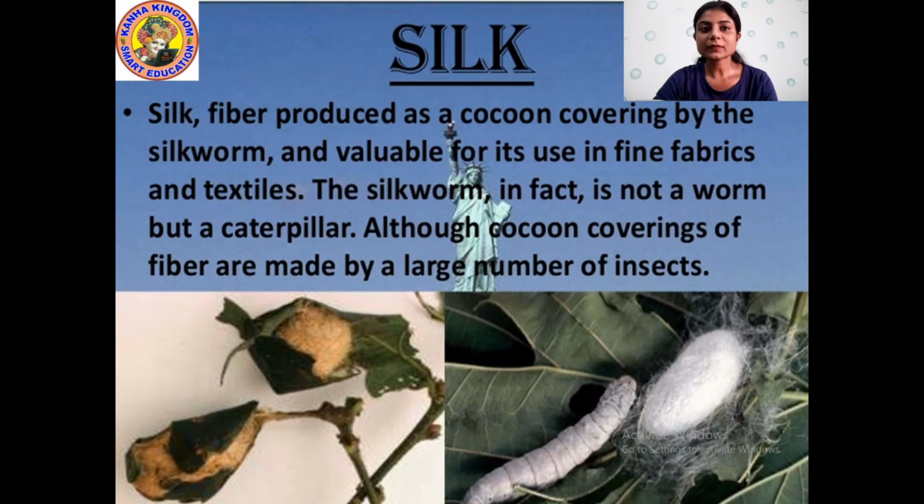Understood? Can you see the picture? You can see this is the silkworm which is weaving the cocoon, and through this cocoon the silk threads are produced. Understood?